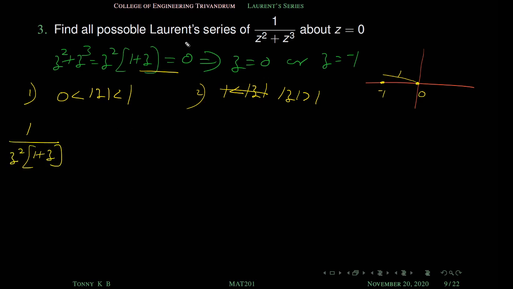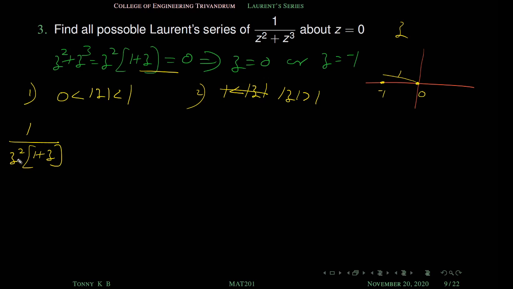Also we know that we have to find the Laurent series of this function about z equal to 0. About z equal to 0 means the series contains the terms z and its powers, right? Because here z not is 0. So the series allows only the terms of the form z and its powers.